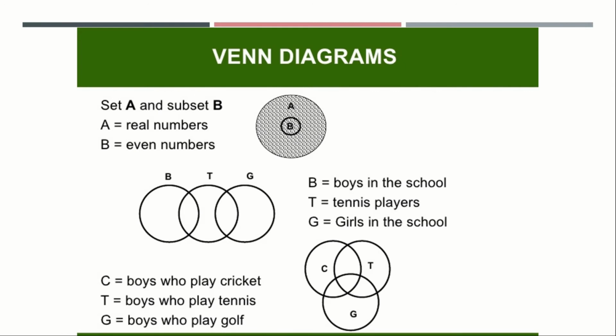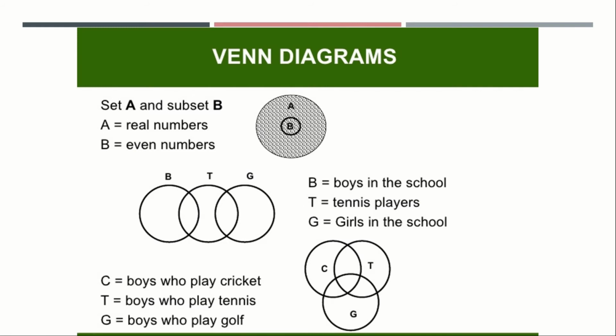Second, B is boys in the school, T is tennis players, G is girls in the school. So T will be tennis players, in which B is boys and G is girls. Some girls will be tennis players and some boys will be tennis players, so that is included inside T here. The rest of the students are not tennis players. So this type of representation is given in 3 circles.